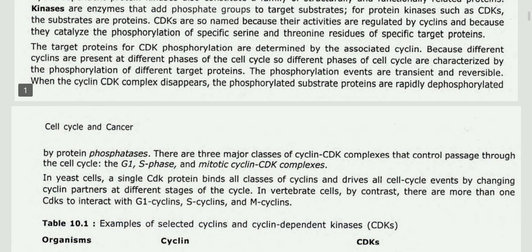The target proteins for CDK phosphorylation are determined by the associated cyclin. Because different cyclins are present at different phases of the cell cycle, different phases of the cell cycle are characterized by the phosphorylation of different target proteins. The phosphorylation events are transient and reversible.